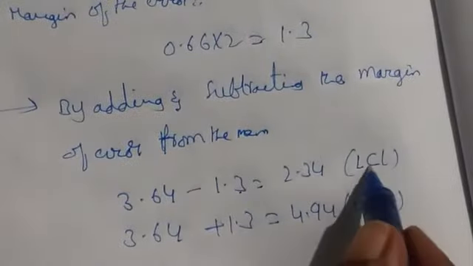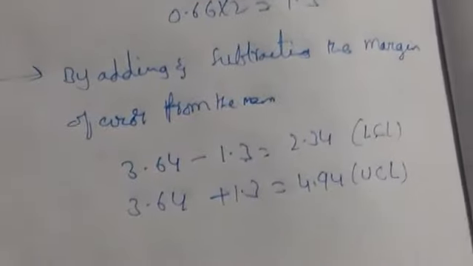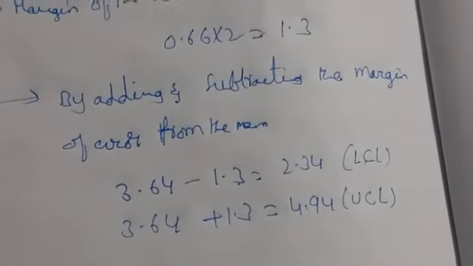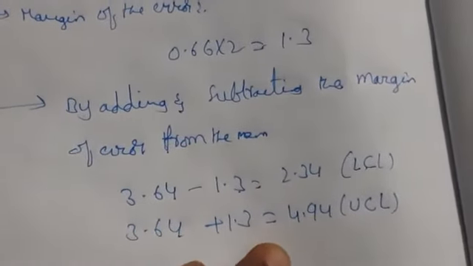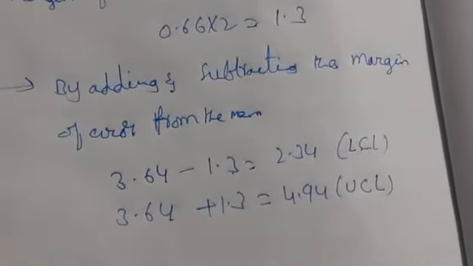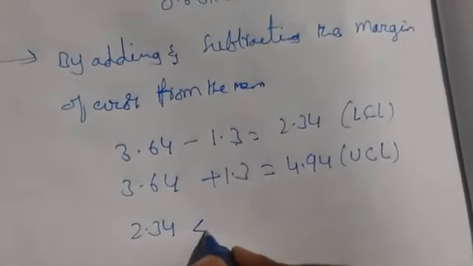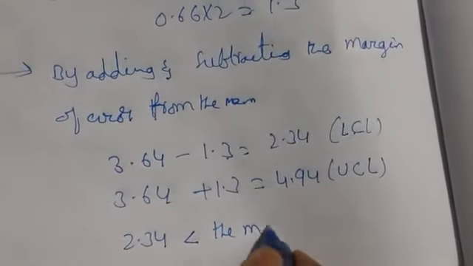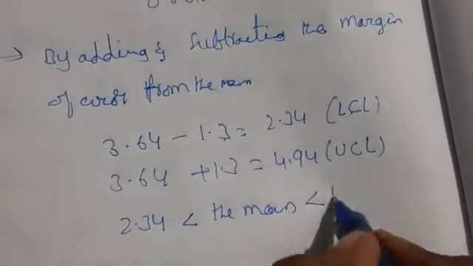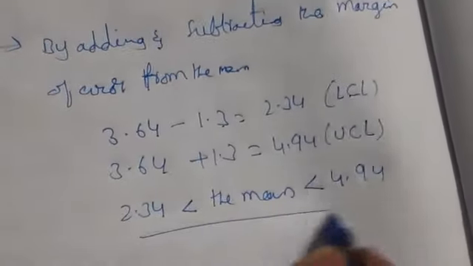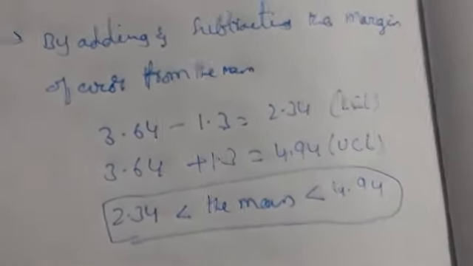If you subtract, you get the lower confidence limit; if you add, you get the upper confidence limit. Then what is the confidence interval? The confidence interval is between 2.34 and 4.94. We write 2.34, the mean 3.64, and then 4.94. So this is the confidence limit and confidence interval, and by this we can easily find the precision.